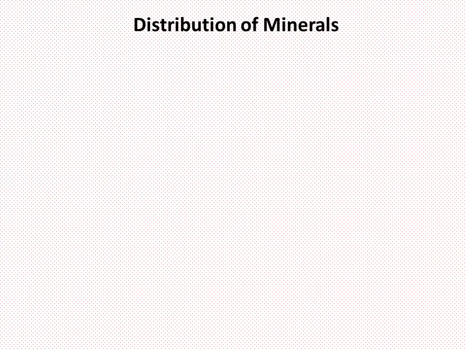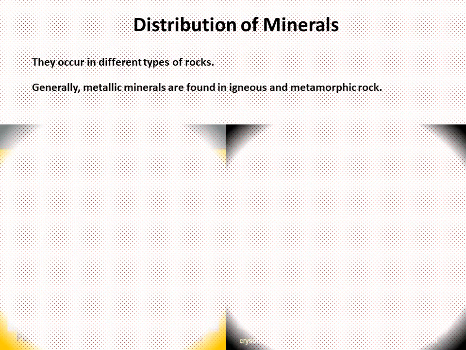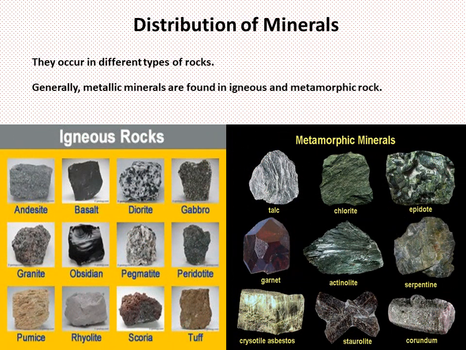Minerals are unevenly distributed throughout the world. Minerals occur in different types of rocks. Some are found in igneous rock, some in metamorphic rocks, while others occur in sedimentary rocks. Generally, metallic minerals are found in igneous and metamorphic rock formations that form large plateaus. Iron ore in North Sweden, copper and nickel deposits in Ontario, Canada, iron, nickel, chromites and platinum in South Africa are examples of minerals found in igneous and metamorphic rocks.